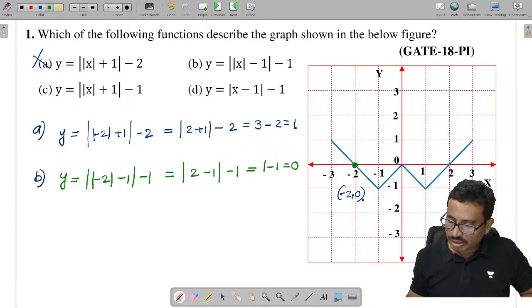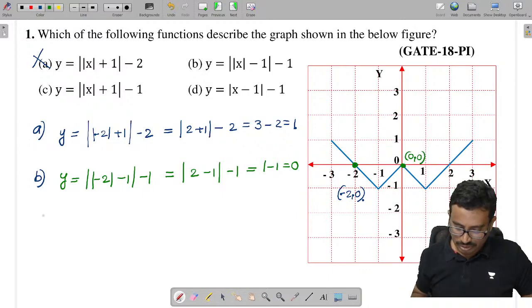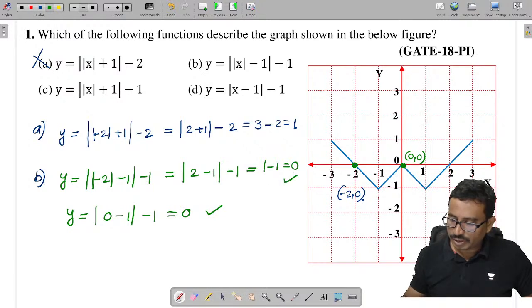Check the other points also. Now these coordinates are 0 comma 0. Substitute and check whether this point will satisfy or not. The y value is 0 minus 1 minus 1, which is equal to 0. Yes, this point also satisfies.